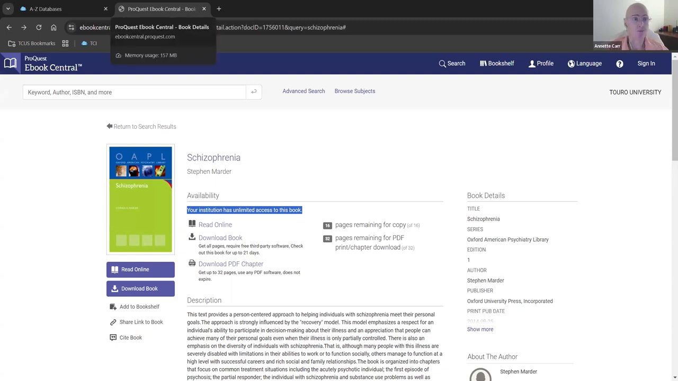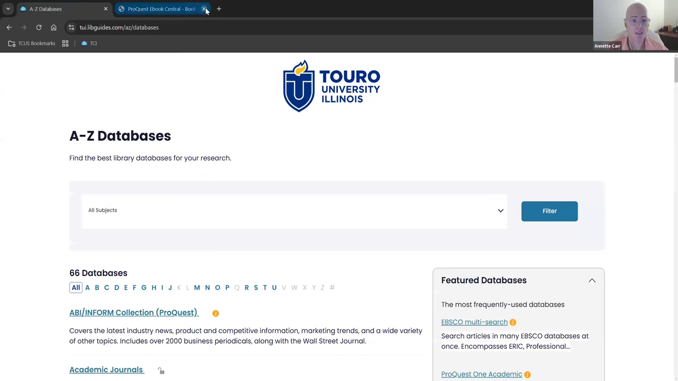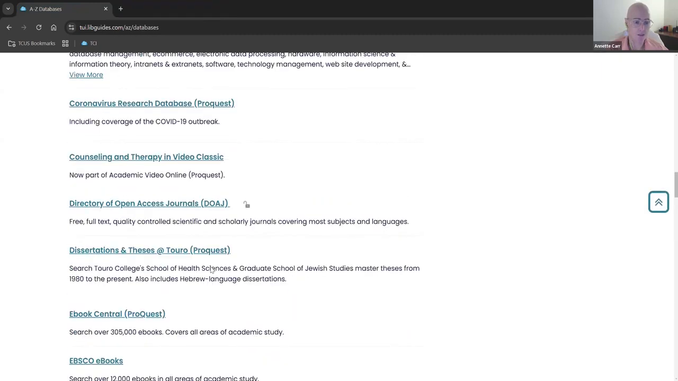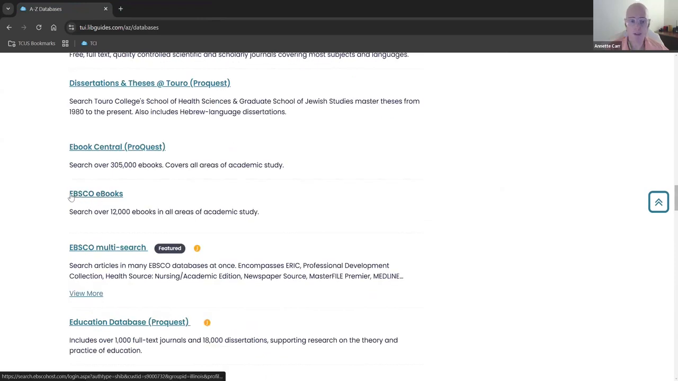I'm going to go back here to the database list, and I'm going to go to the second one, which was EBSCO ebooks. Okay, now this is a smaller database. This database only has 12,000 books in it, as opposed to 300,000, but you may be able to find something in there that you're interested in.